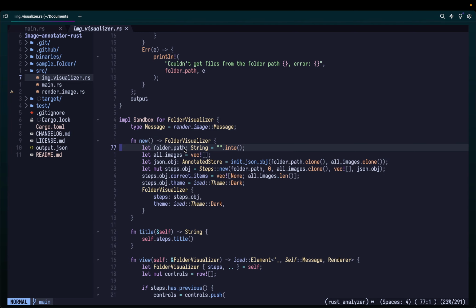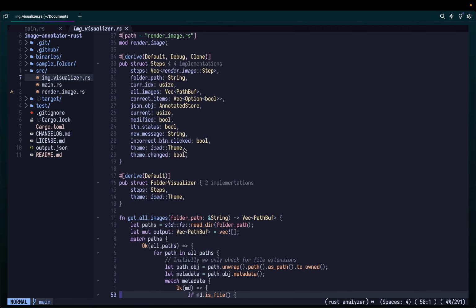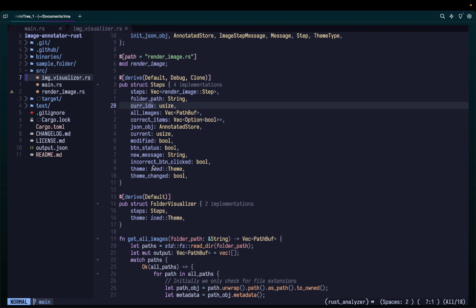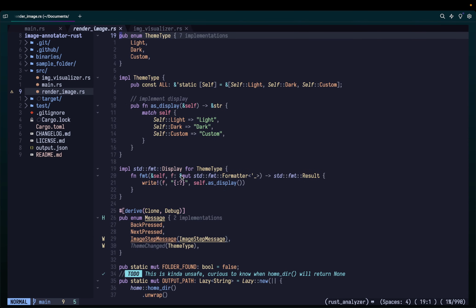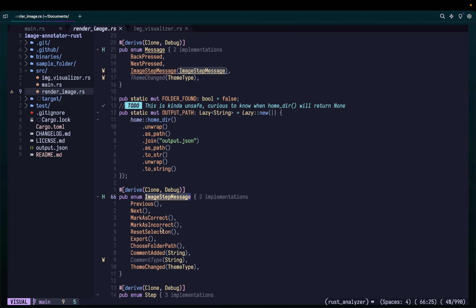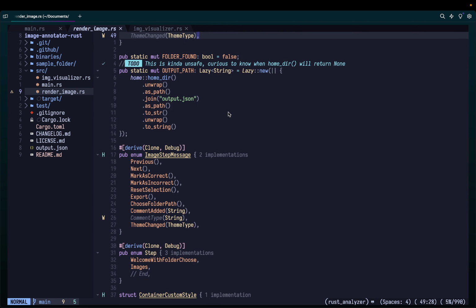Now, over here, the main problem that I understood is very simple: there are many structs, and there are different message types as well, and that's kind of hurting me. There's this message type, and then there's the image step message. I would honestly just prefer one message type and just reuse that. But I also want to talk about why we used two message enums here, and what's really the usage of it.